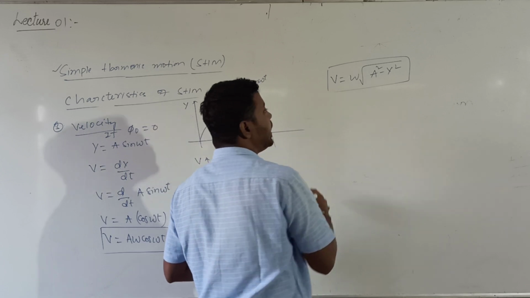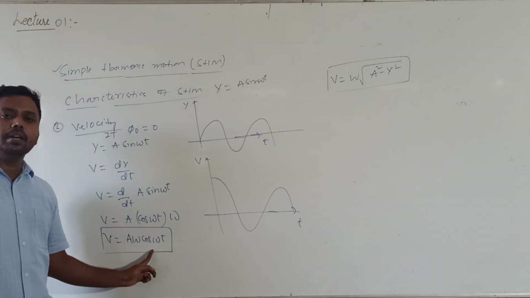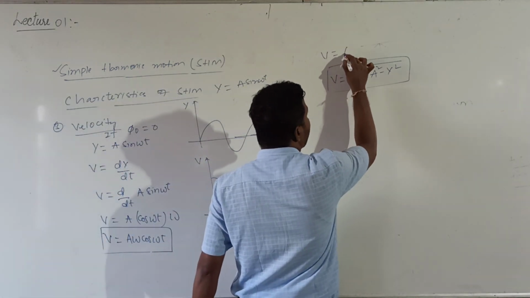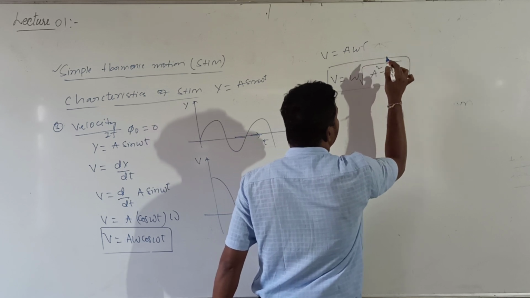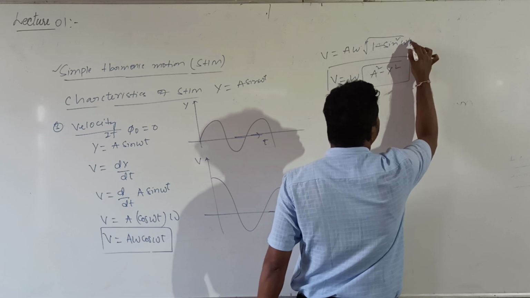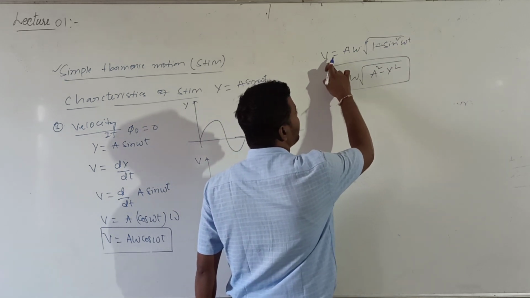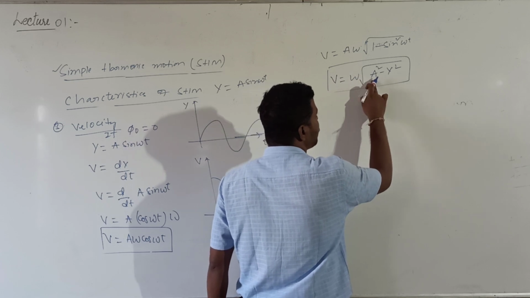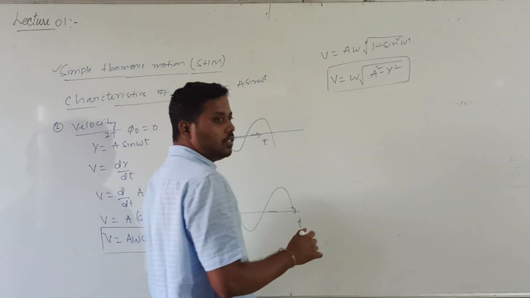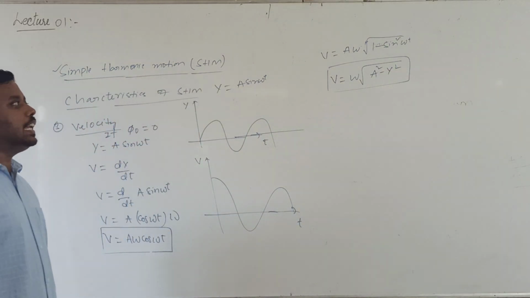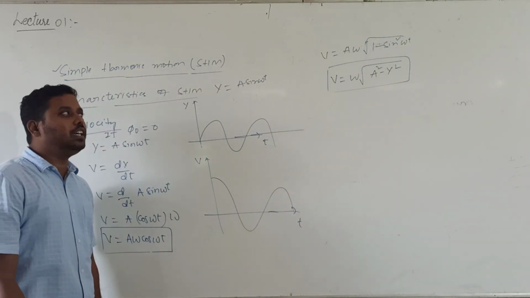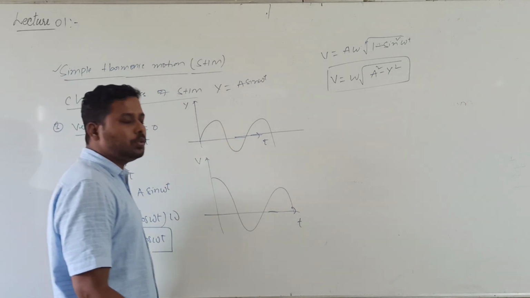How will we get a square minus y square here? By writing cos omega t as root over 1 minus sin square omega t. So the v value can be written as a into omega into root over 1 minus sin square omega t. Sending a inside, I get v is equal to omega into root over a square minus a square sin square omega t, and that value will be y square. So that is the expression for velocity in terms of amplitude and displacement: v is equal to omega into root over a square minus y square.